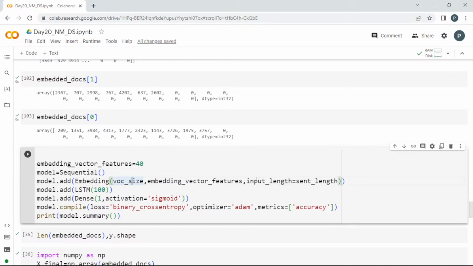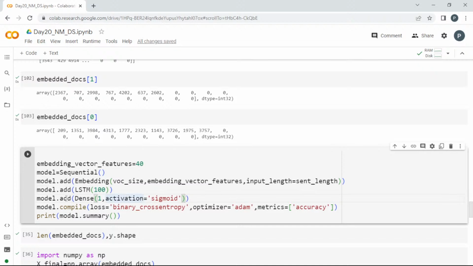You have to pass the length correctly, otherwise you will get an error. Here the vector features I'm going to get as output is 40. It takes the 5000 and provides 40 to the next layer. The input length is the sentence length, which is 20. Next I'm going to add the LSTM, which I have imported from Keras layers, and I'm going to set 100 neurons here. This is going to gain some memory and lose some of it, and that is the task it does.